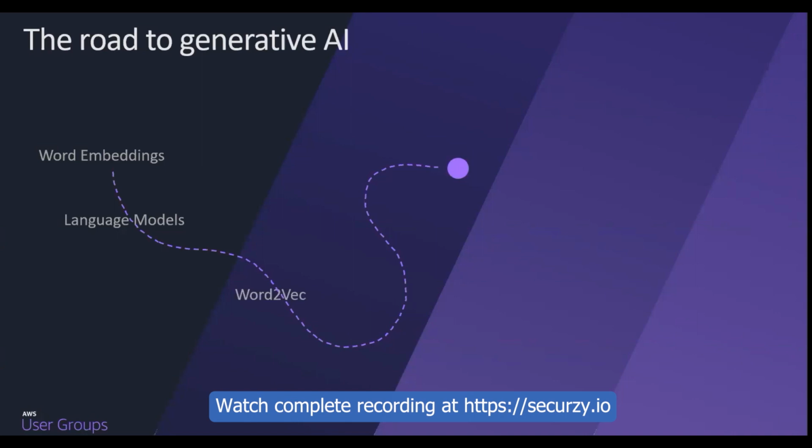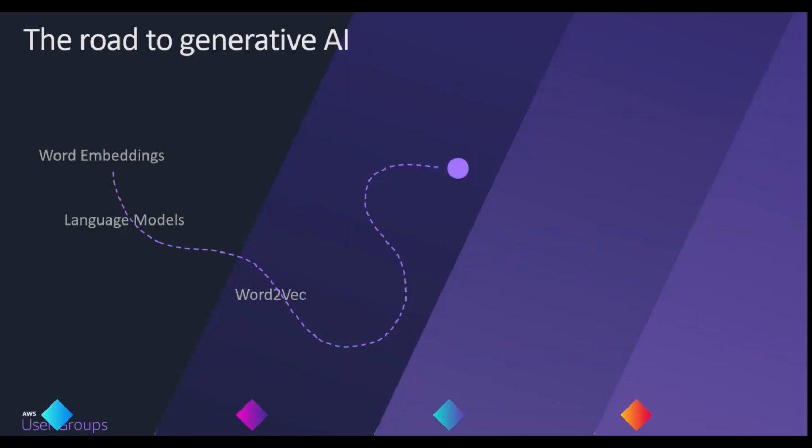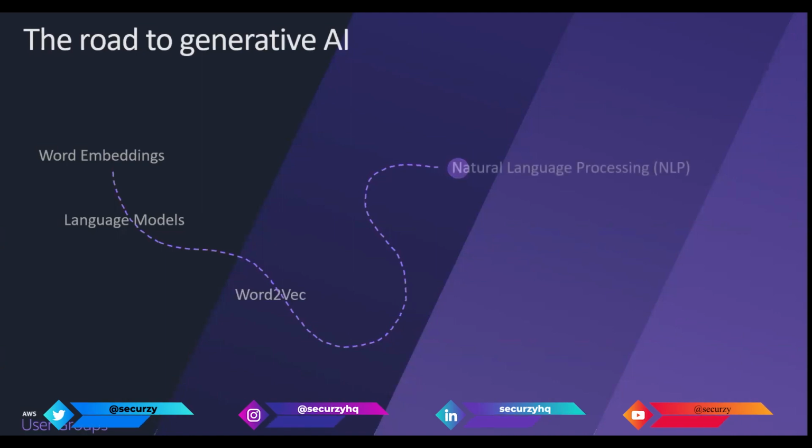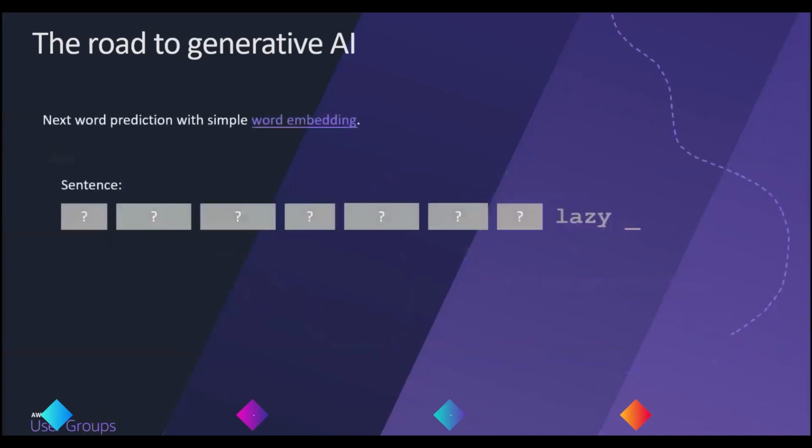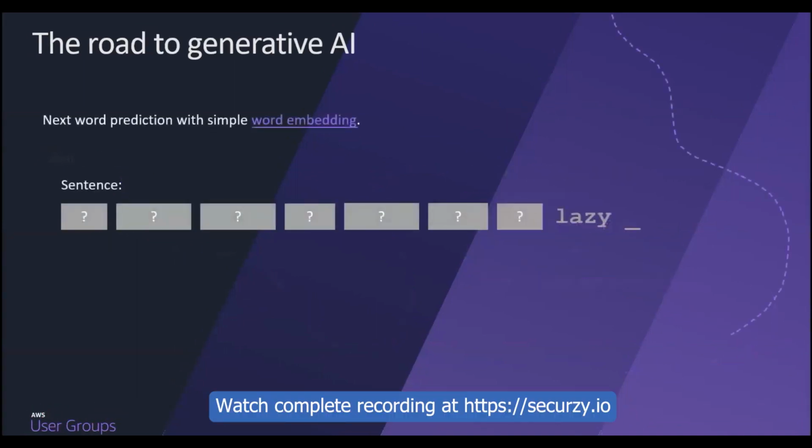We use these word embeddings for various tasks in natural language processing, or NLP. Imagine we have a sentence, but we can only see the very last word, which in this case is lazy.